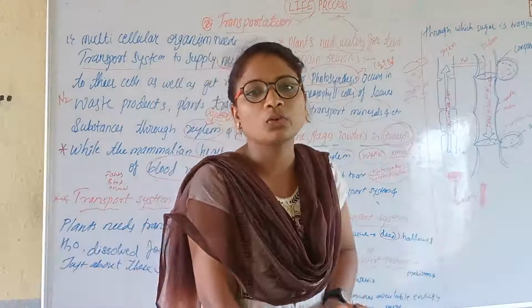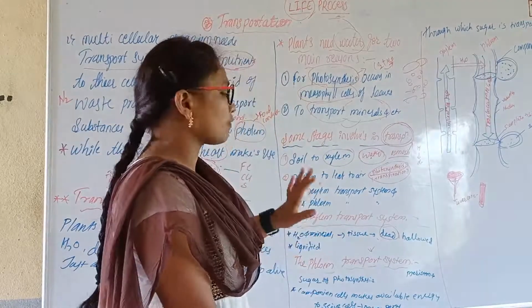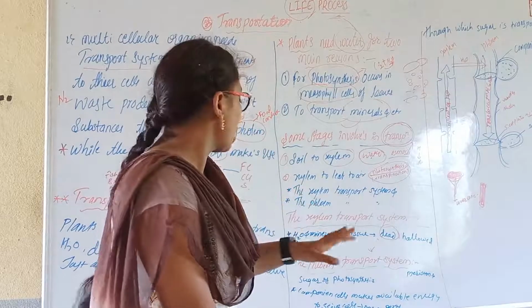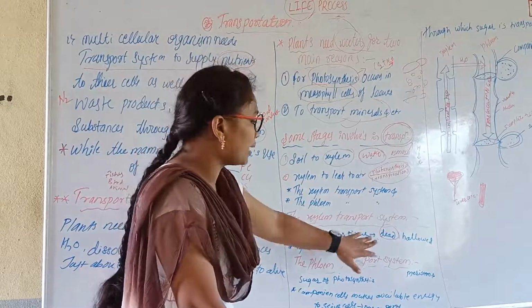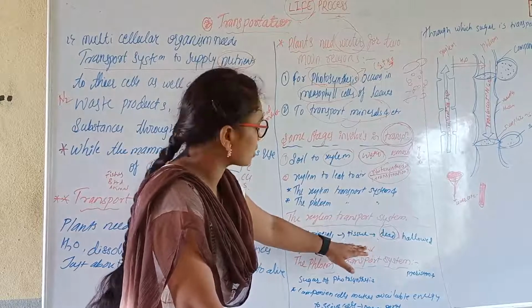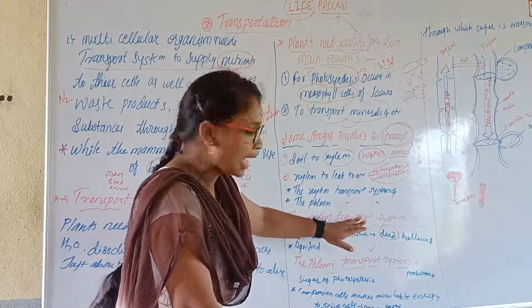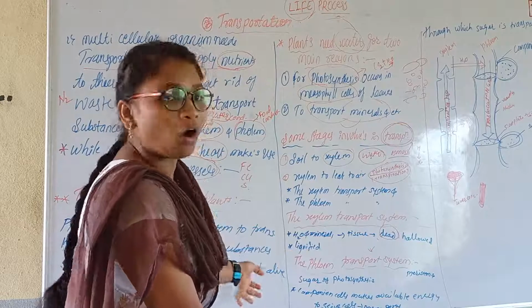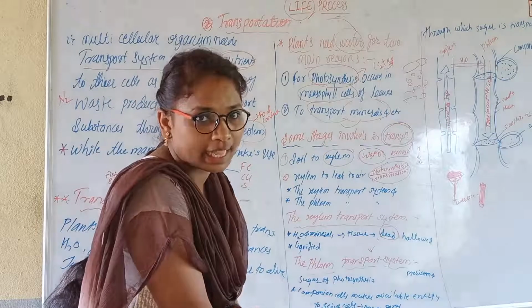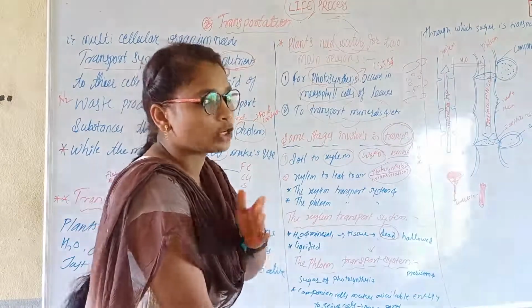I am just explaining what the xylem transport process involves. Water and minerals are transferred through the xylem, which has dead, hollow and lignified cells, and the lignin is going to protect.